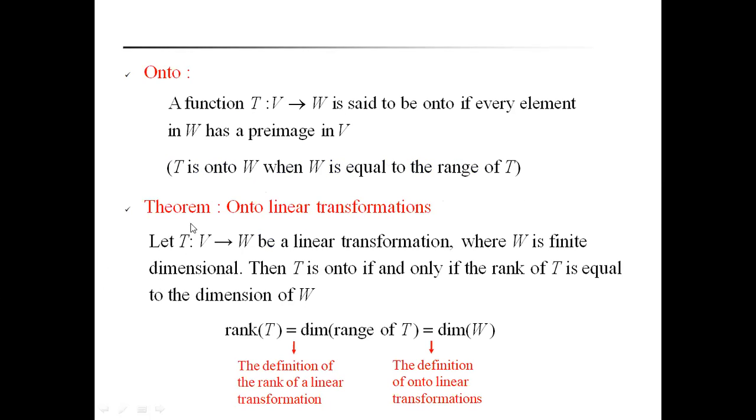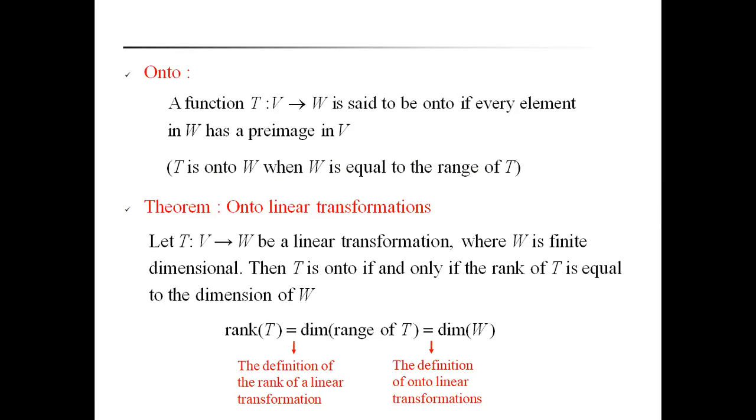Now we will discuss the onto linear transformation. Let us take the onto linear transformation definition. A function T from vector space V to W is said to be an onto mapping if every element in W has a pre-image in V. Already you know the onto mapping definition for functions: f is a mapping from A to B is said to be onto if every element in B has a pre-image in A.